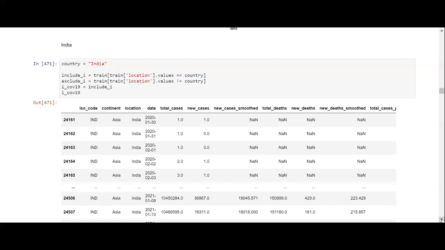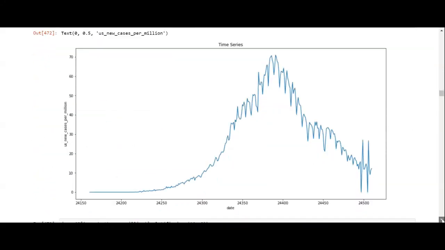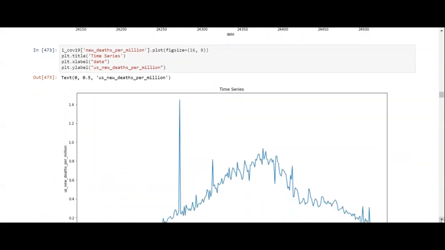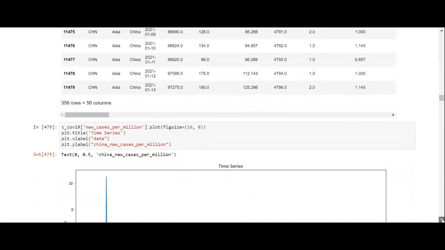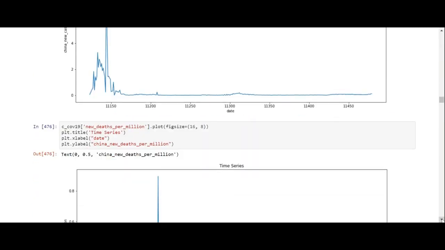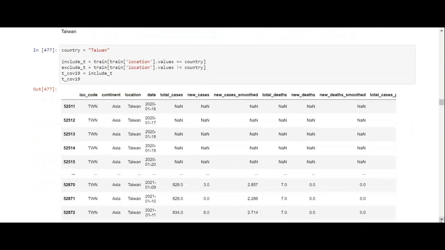We've got India. We've got China. We've got Taiwan.